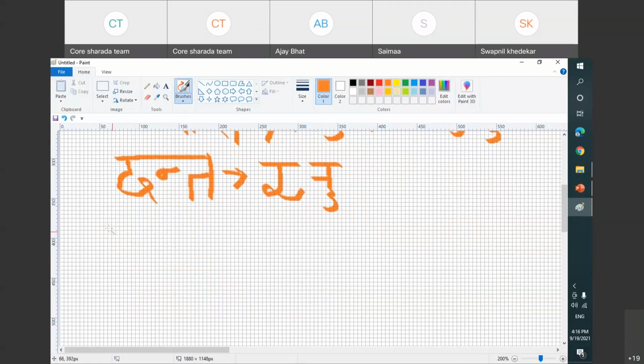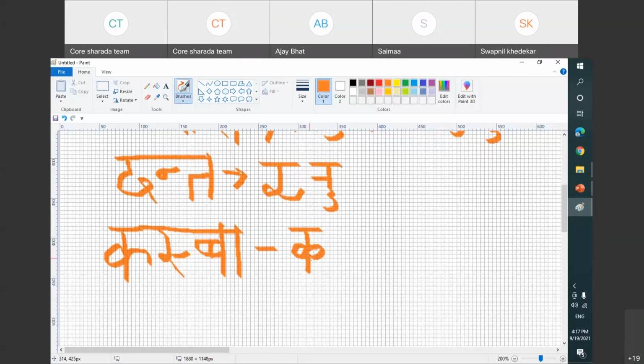Let me write one more: Kasba. K, S, B, A. So how will it be written? K is full, there is no problem. K will be written as we write K in our daily practice. Then S is half, it will be written full.